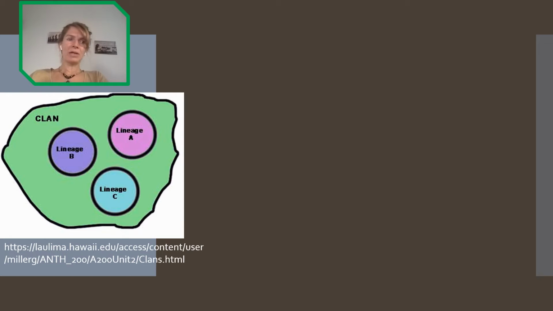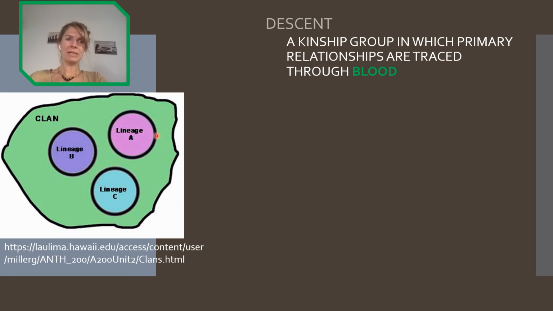Now I would like you to understand also the difference, since I mentioned it, between what we call clan, lineage, and descent. So here basically descent is a kinship group in which primary relationships are traced through blood. Okay, so here it's what we call consanguineal because it is transmitted through blood.